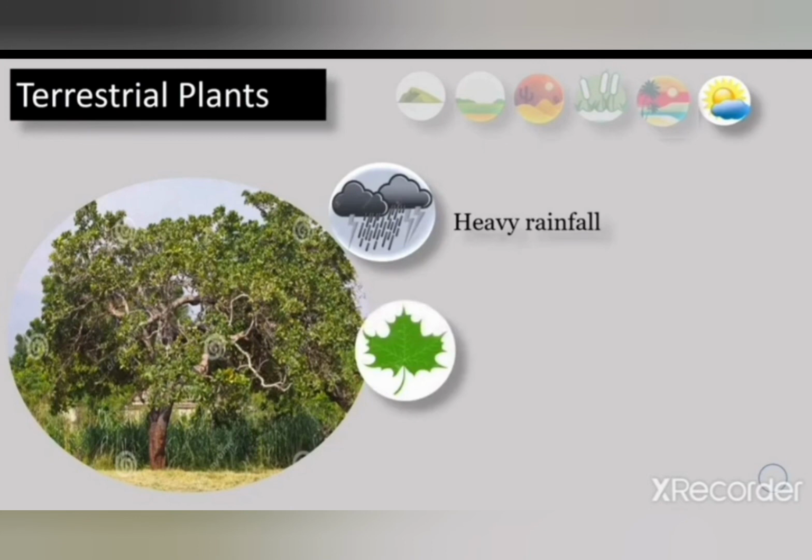As you can see in the picture, where there is heavy rainfall and sunlight, the leaves of such plants remain green throughout the year, and so such trees are known as evergreen trees.